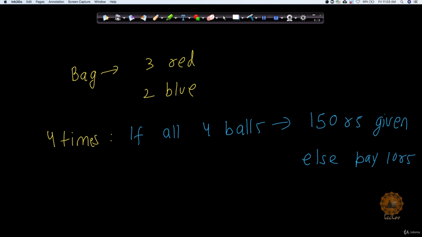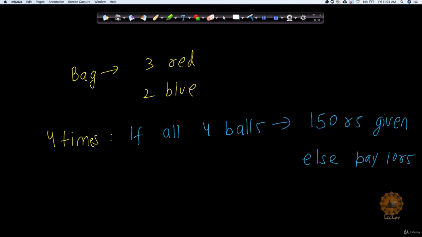Okay, so now what you did, you took a ball 4 times. Every time you took out the ball, you will note the color of the ball. Now the game is, in order to play that game, you need to pay me 10 rupees. But in case you get continuous 4 red balls, I will pay you 150 rupees.